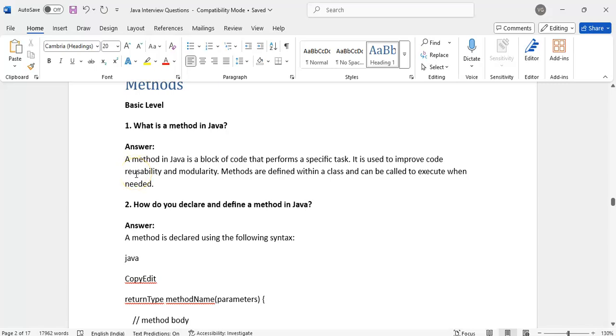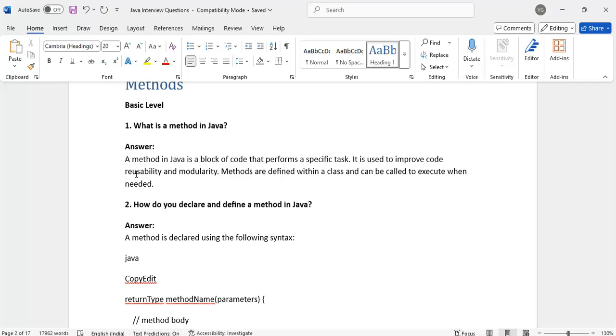What is a method? A method is a block of code that performs a specific task. It is used to improve code reusability and modularity. Why do we write a method? Instead of writing the same piece of code multiple times, we write a method to reuse that code.